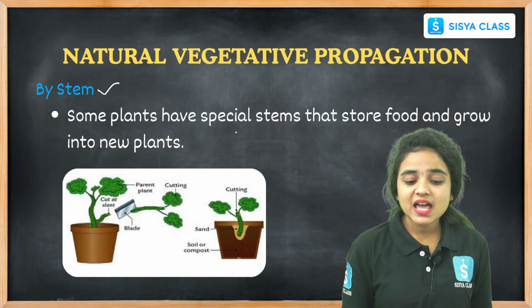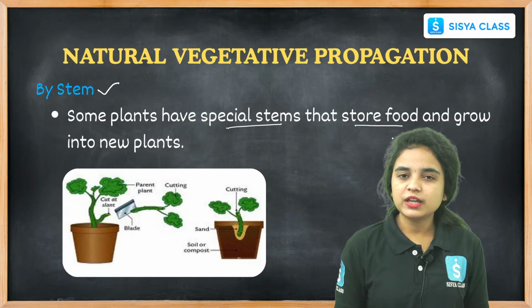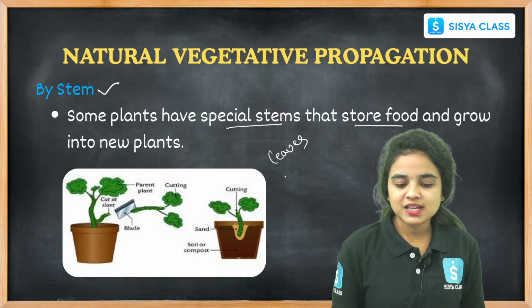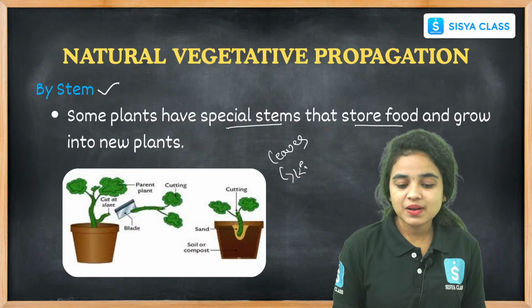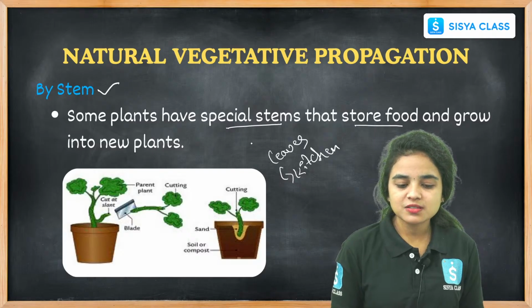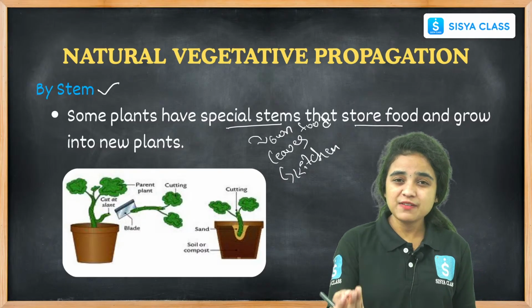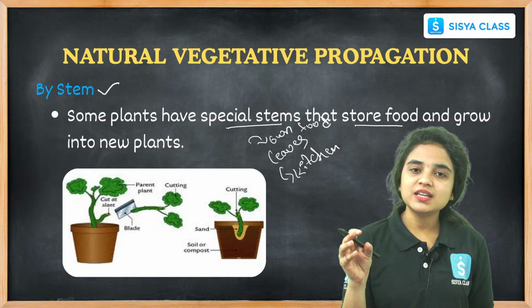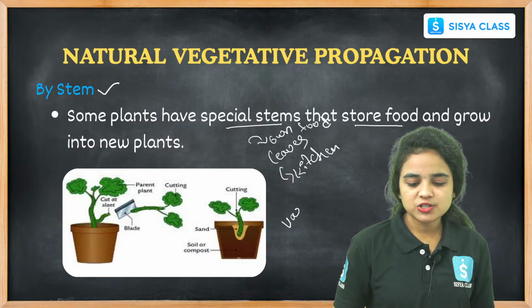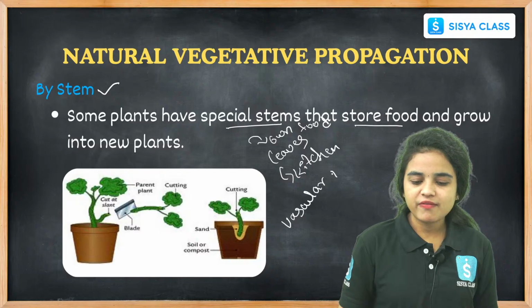Some plants have special stems that store their food material which is prepared by the leaves. Why are leaves called the kitchen of the plant? Because they prepare their own food material with the help of chlorophyll pigment. The food is supplied to the whole plant body with the help of vascular tissues, right?